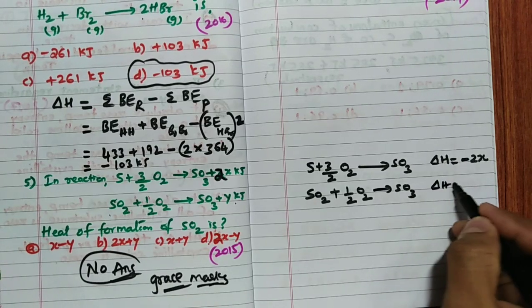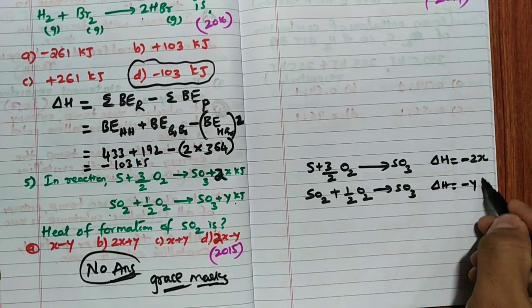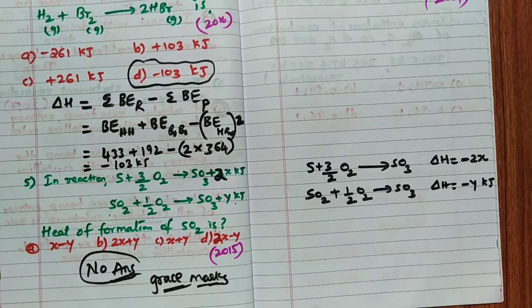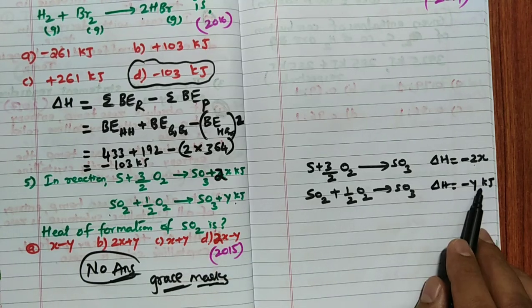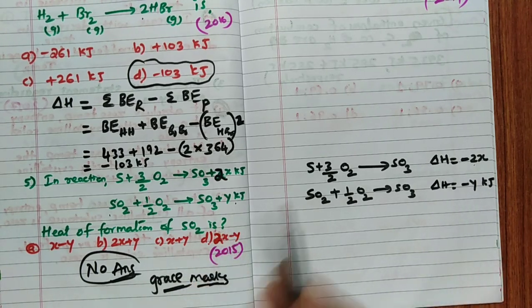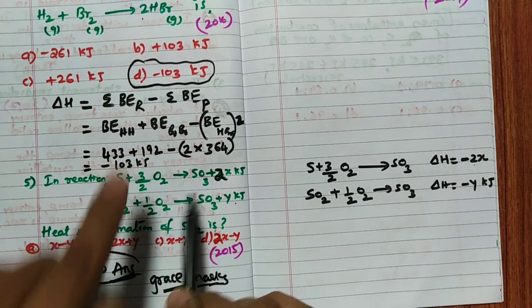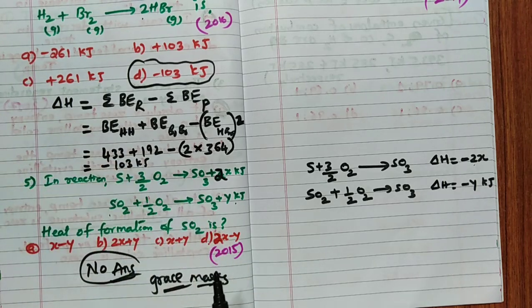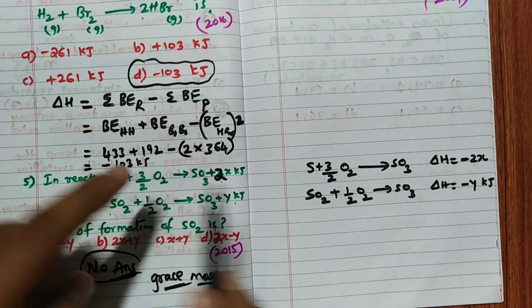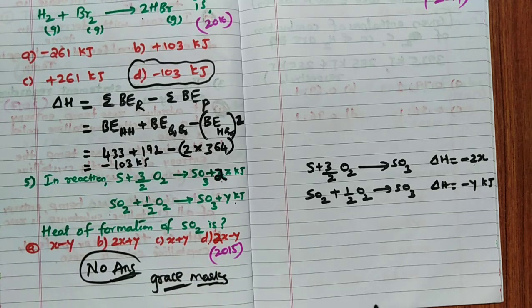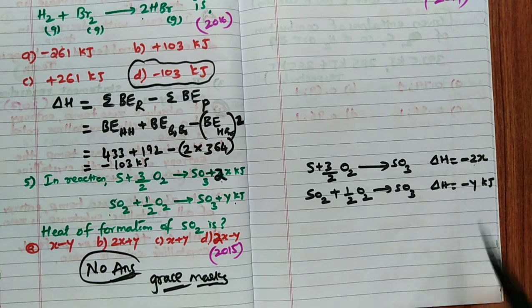Once again here also I will write minus y kilojoule. Plus 2x is nothing but minus 2x, plus y is nothing but minus y. Why have I taken minus? Because whenever the heat is released on the product side, it is an exothermic reaction. If it is given on the reactant side as plus 2x, then it is an endothermic reaction. Remember that point.